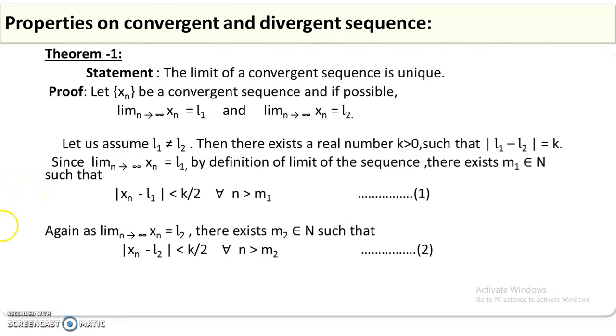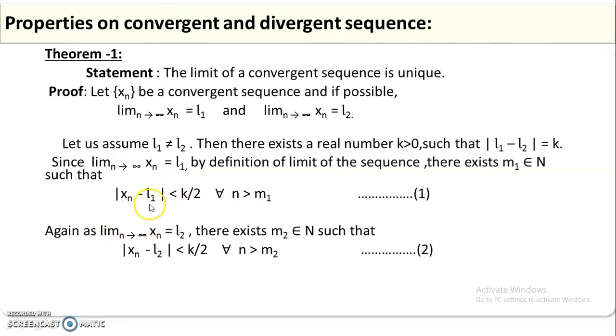Since the limit of xn as n tends to infinity is L1, by the definition of the limit of a sequence, there exists a positive value m1, a member of the natural numbers, such that the modulus of xn minus L1 is less than k by 2. Instead of epsilon I am taking k by 2, for all n greater than m1.